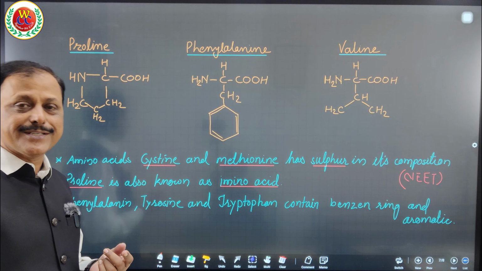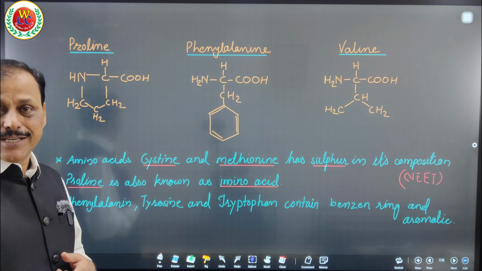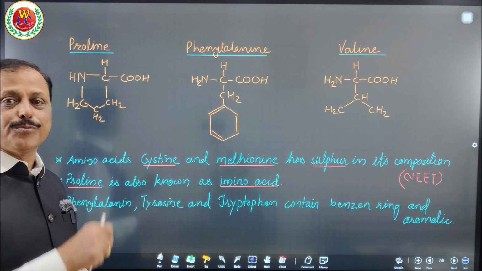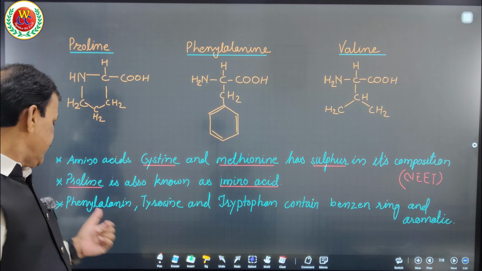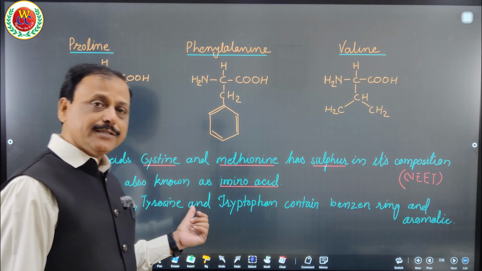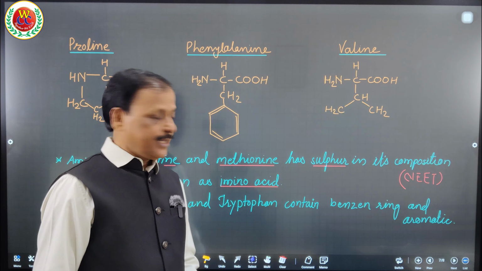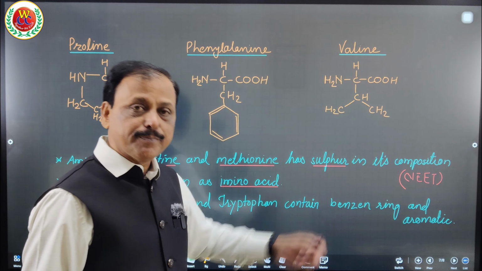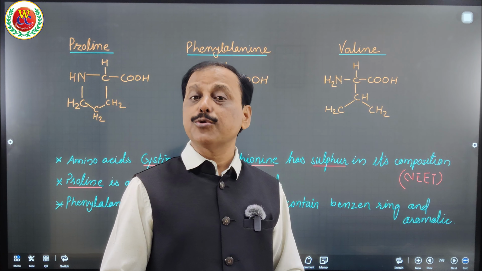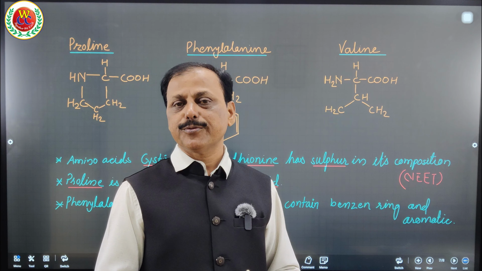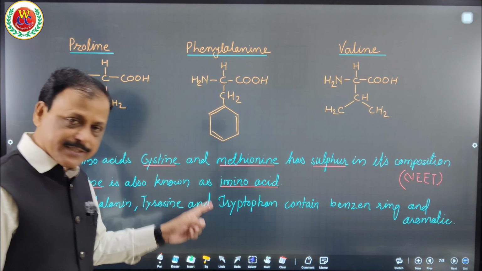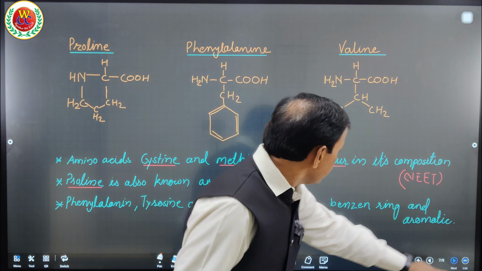Tryptophan is another amino acid. It is involved in forming the globulin protein. Very important: phenylalanine, tyrosine and tryptophan consist of a benzene ring and therefore they are aromatic. This is also a very important point to note down. So please remember these last three points as part of NEET.